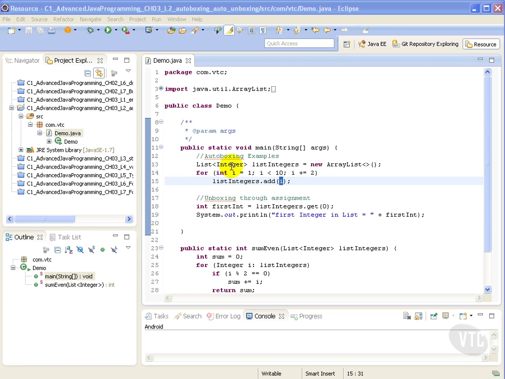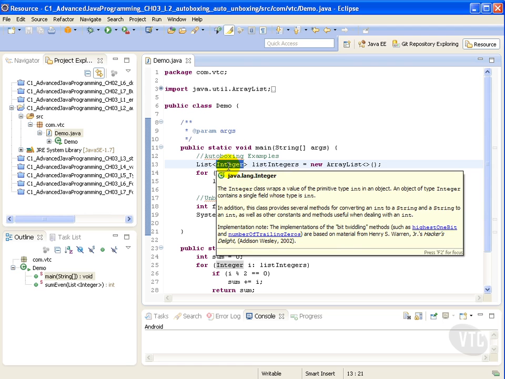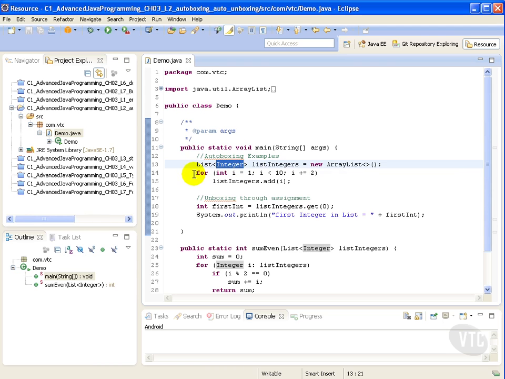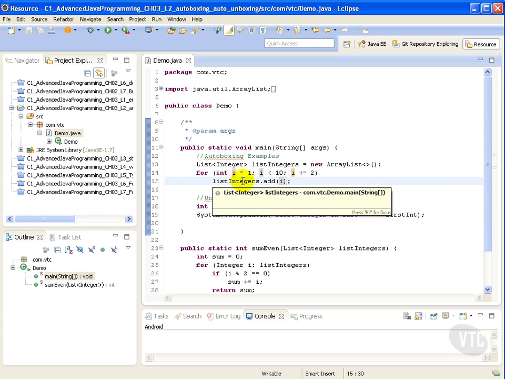Here we have a list of type Integer, which is a class. We also have a for loop, in which we're looping by using an int and adding that int into the list of integers. Although you add the int value as primitive types rather than Integer objects to the list called list integers, the code still compiles. Why? Why doesn't the Java compiler issue a compile-time error?